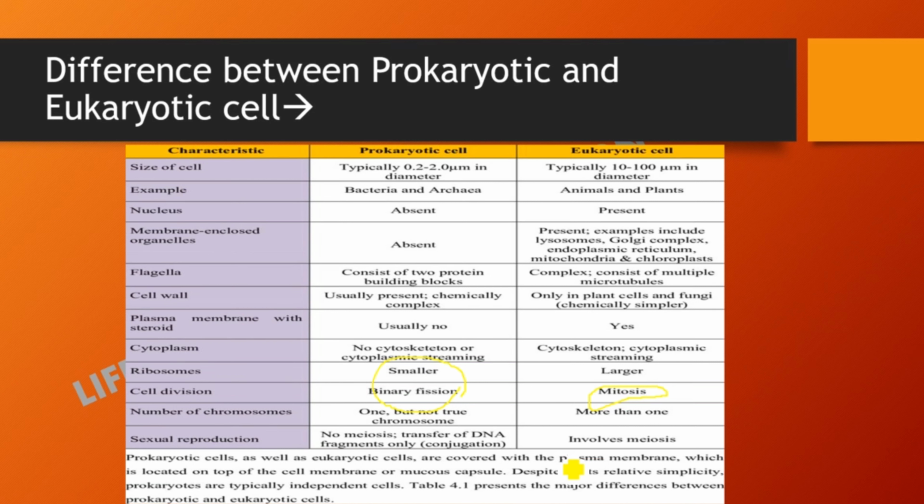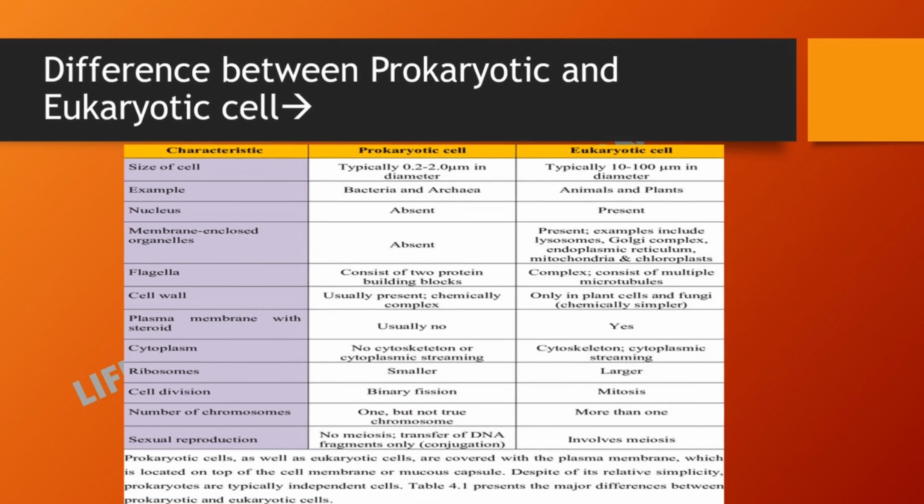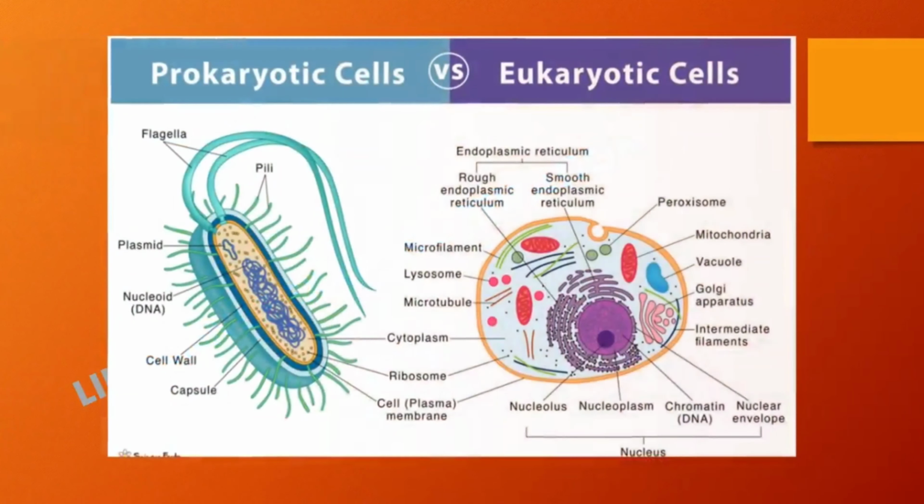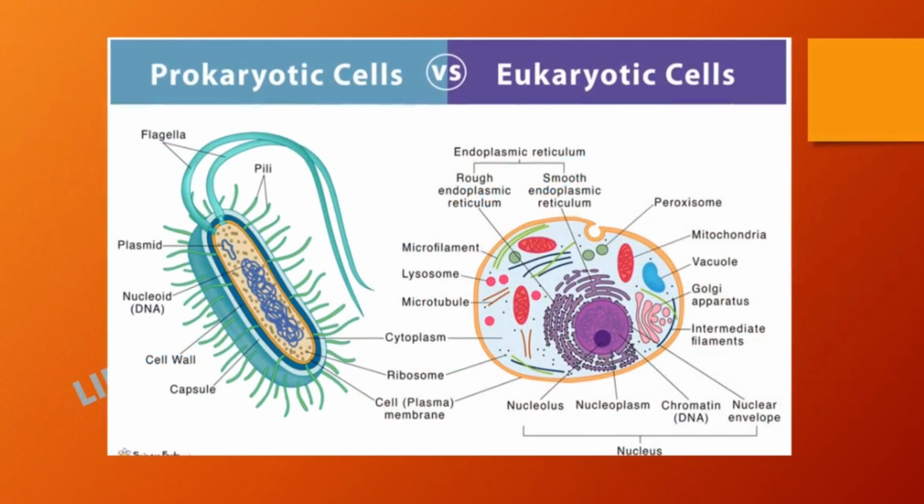Okay, then here is a note. Prokaryotic cell as well as eukaryotic cell are covered with the plasma membrane, which is located on the inside of the cell wall or mucus capsule. So both prokaryotic and eukaryotic cells have a plasma membrane. Plasma membrane we will discuss in the next chapter: the different components of plasma membrane, its basic structure, the various theories which are given for the plasma membrane, and what all studies have been done on plasma membrane. So I will discuss all these things in detail in the next class.